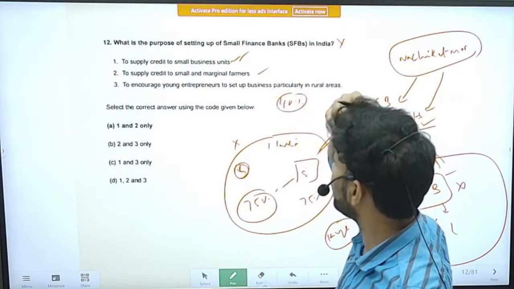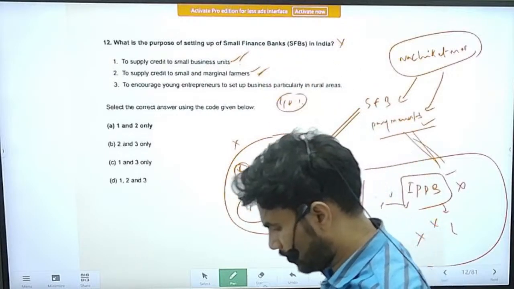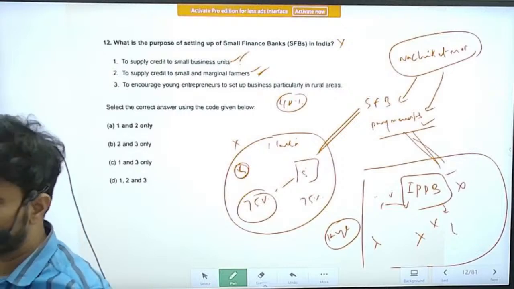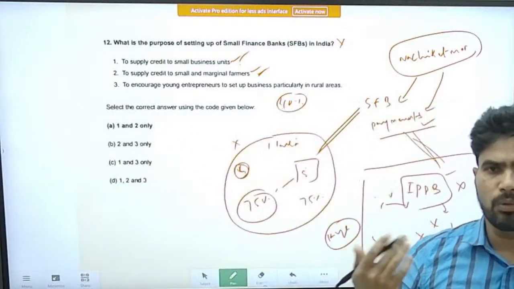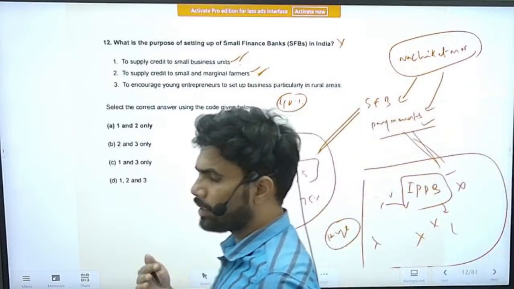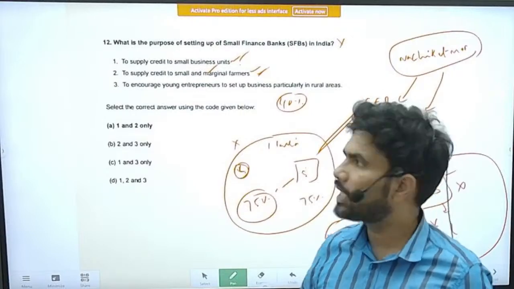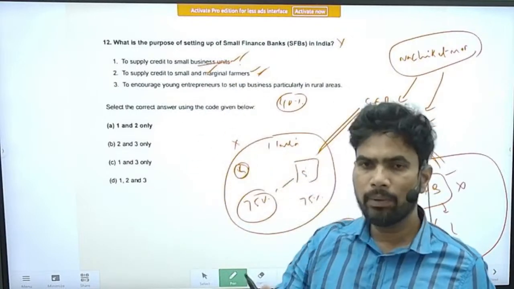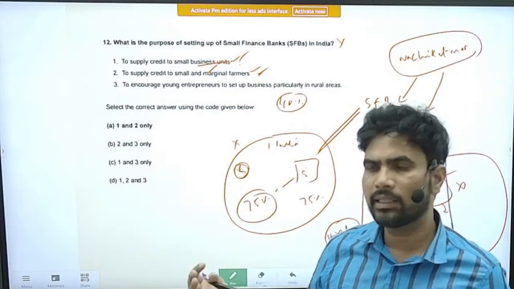Next is to supply credit to small and marginal farmers. Yes, this is also correct. They can even advance loans to the agriculture sector. So the very intention of making them is to make it possible to advance loans to these sectors, agriculture and small businesses, because they are unable to access sufficient loans from the traditional banking systems.